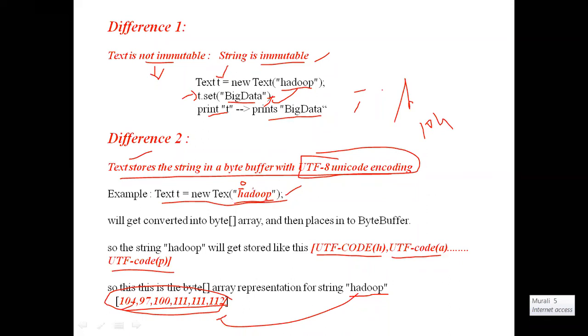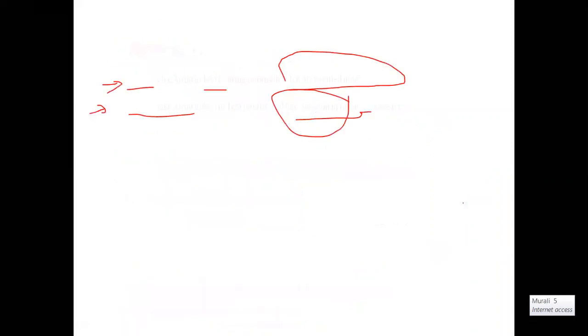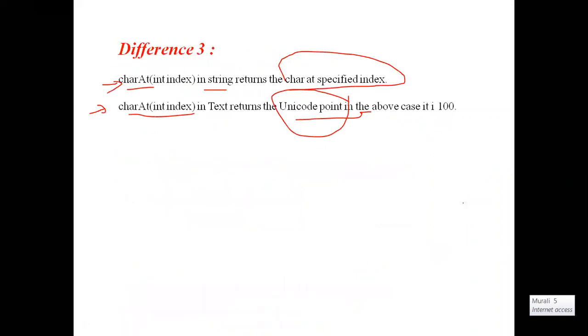If I give index as 2, the Java string method will return D, whereas Hadoop will return the value 100. Clear? That is the difference. The charAt method in case of Java string returns the character. The same method in case of Hadoop Text will return the Unicode value.